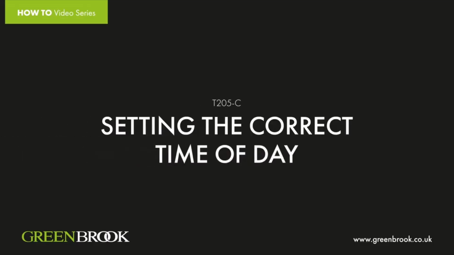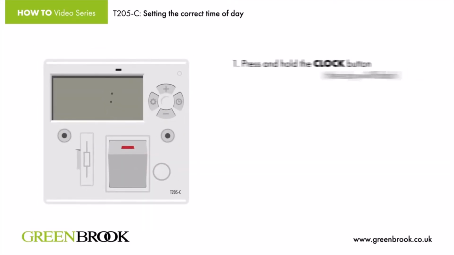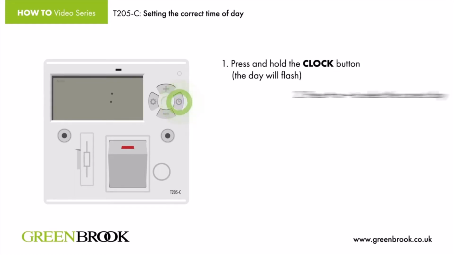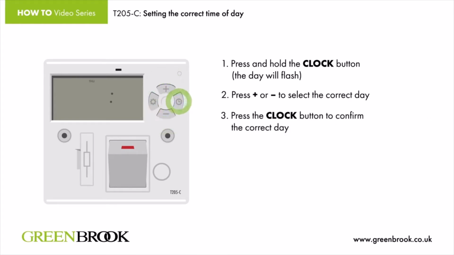Setting the correct time of day. 1. Press and hold the Clock button. The day will flash. 2. Press plus or minus to select the correct day. 3. Press the Clock button to confirm the correct day.